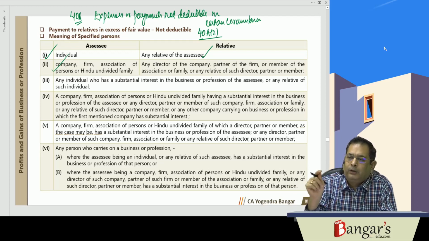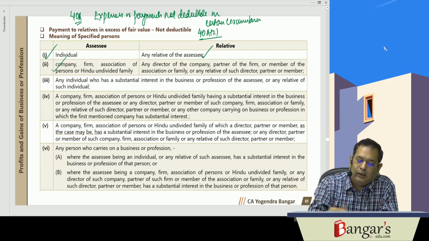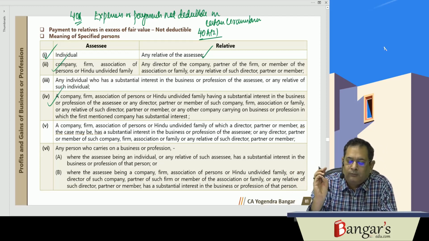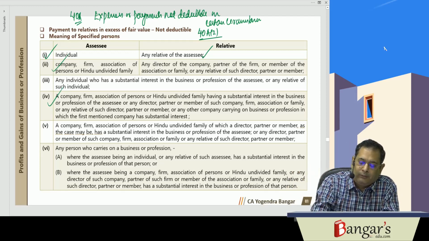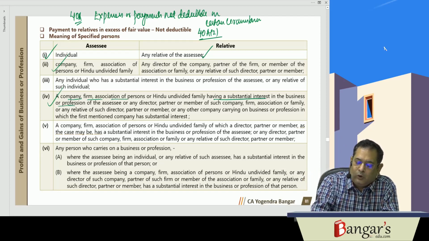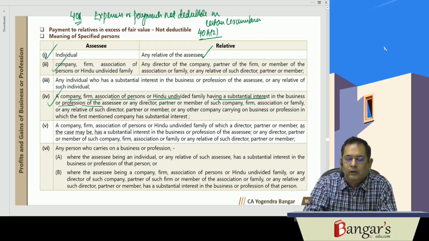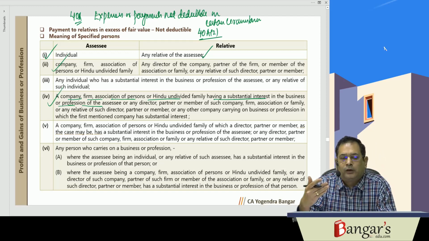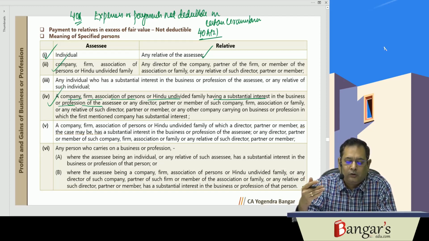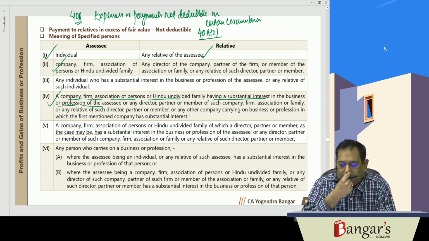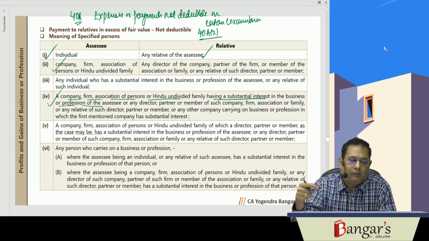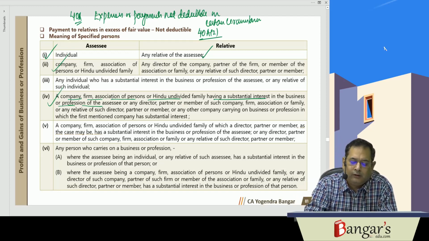In case of any company, firm, AOP or Hindu undivided family having substantial interest in the business or profession of the assessee, if payment is made to that company, firm, AOP or HUF, or payment is made to the directors or their relatives of that company, partners or relatives of the firm, or members of the AOP or HUF or their relatives, then